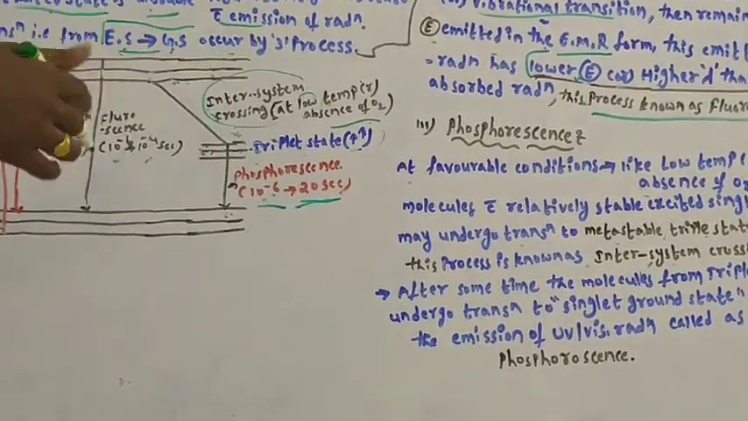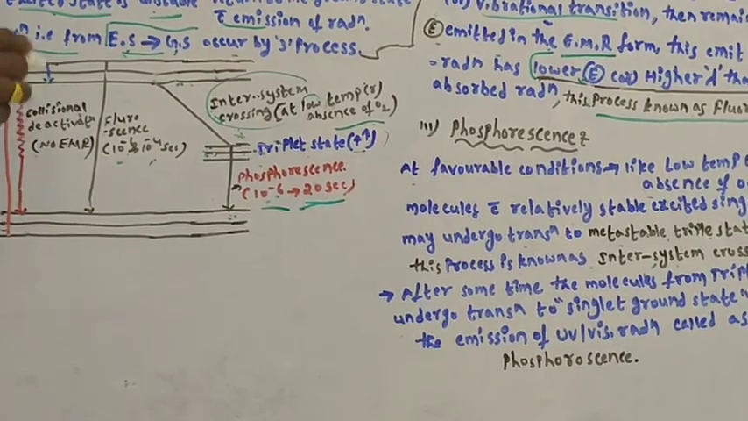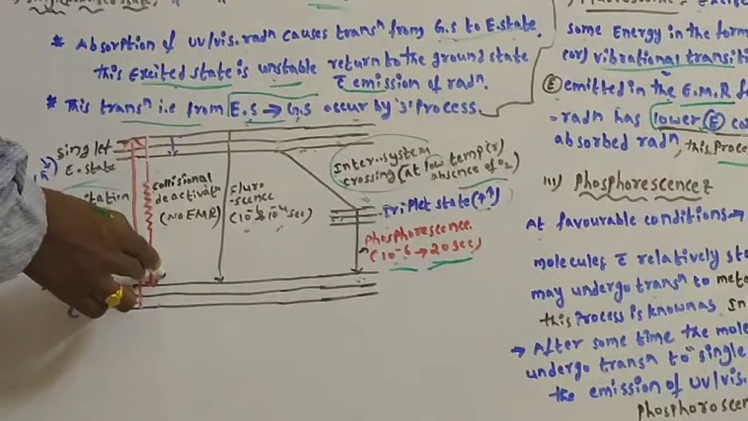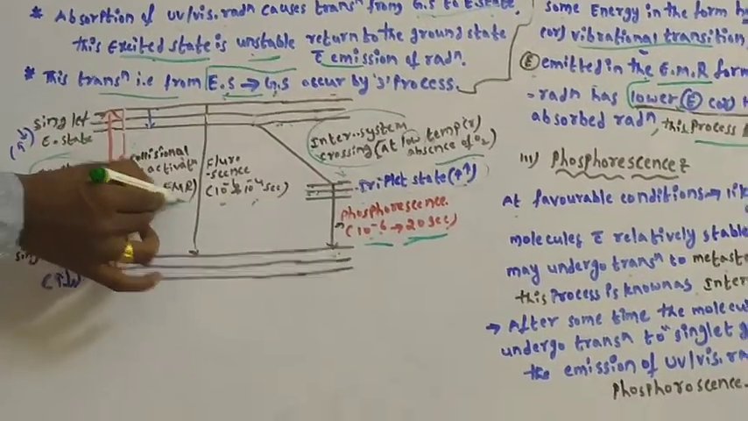These are the three ways. First way is collision deactivation. By collision deactivation, the excited molecules or excited electrons return to the ground state. Here, you need to remember that there is no emission of energy, no